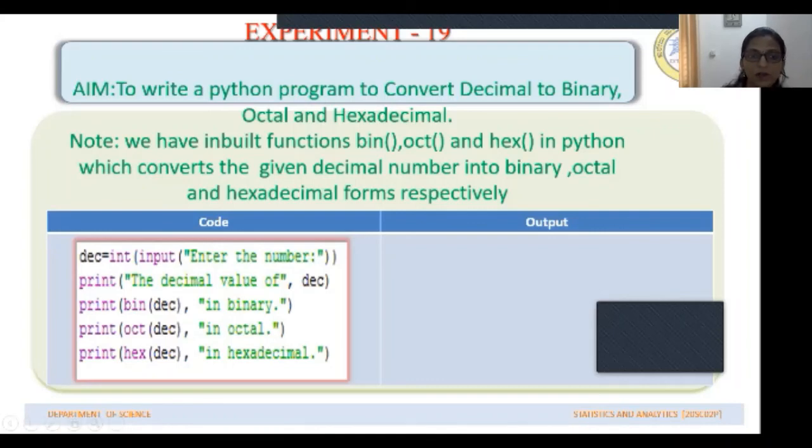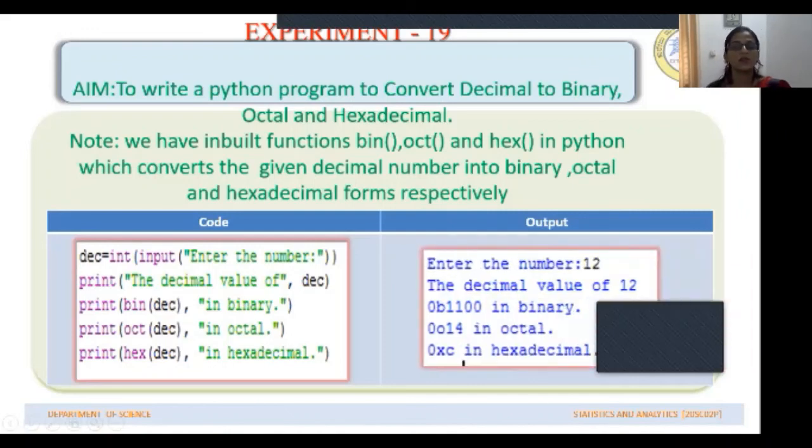Similarly, when this code line is written, the computer displays the octal value of the decimal number we have entered and this string. And this code line displays the hexadecimal value of the number we have entered and this string. So if you write the code in this way, the output you get on the computer screen will be this.